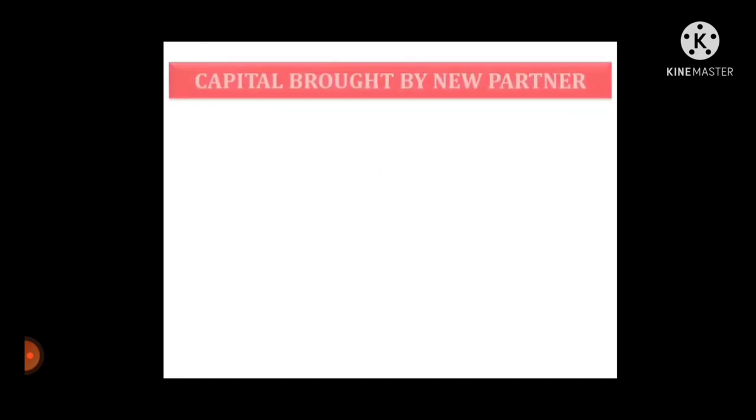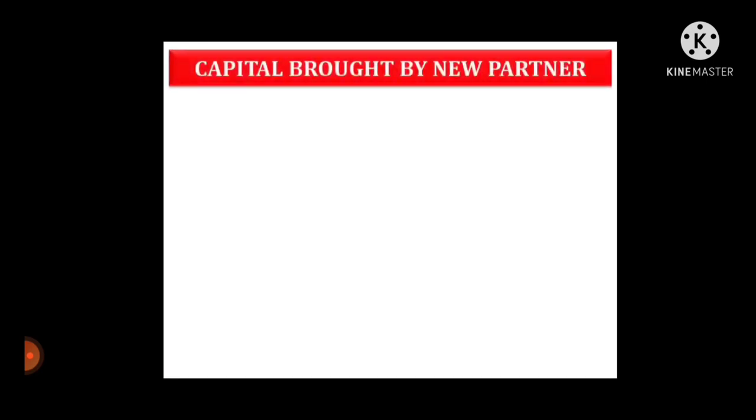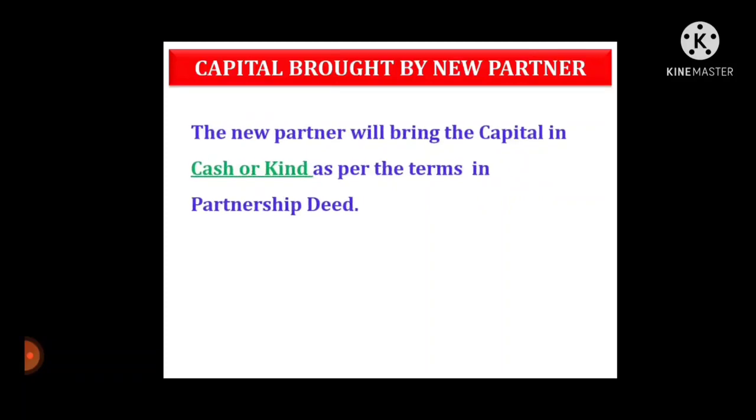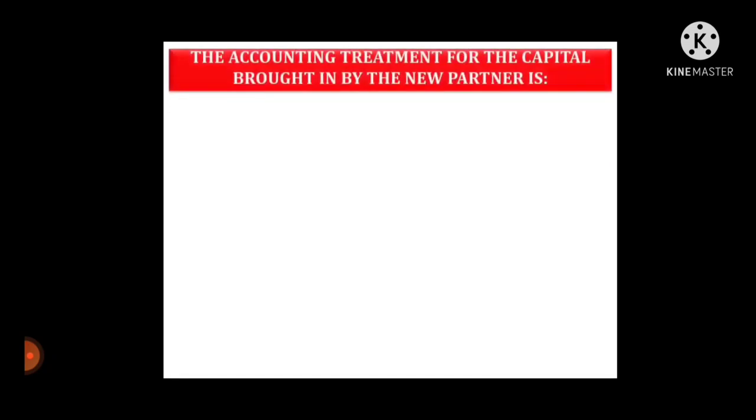Now next, capital brought by the new partner. The new partner will bring the capital in cash or kind as per the terms in the partnership deed. Kind means he brings any asset like machinery, building, vehicle, furniture, etc. as per the partnership deed. Now see the accounting treatment for the capital brought in by the new partner.